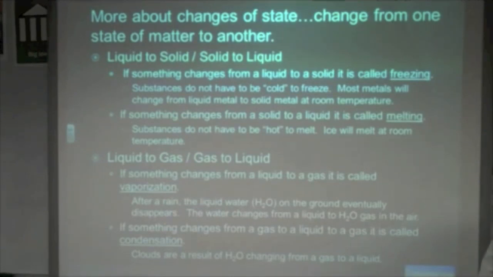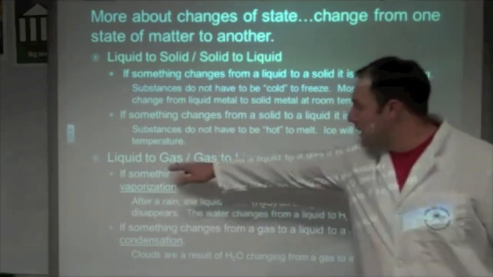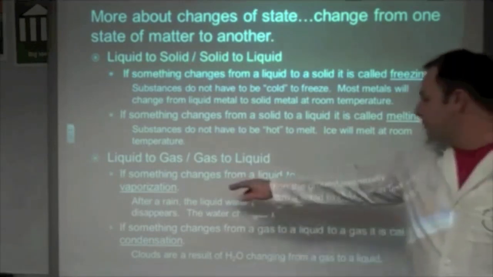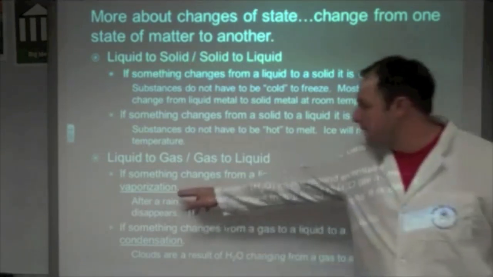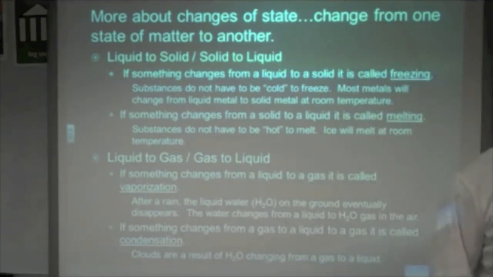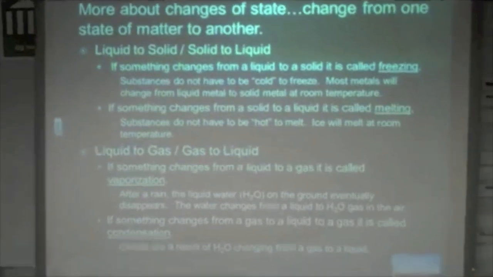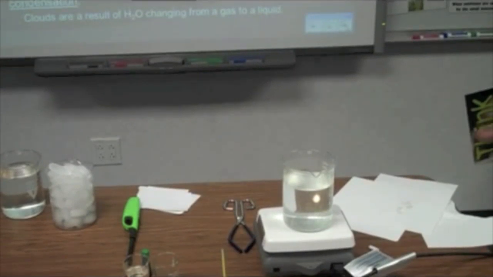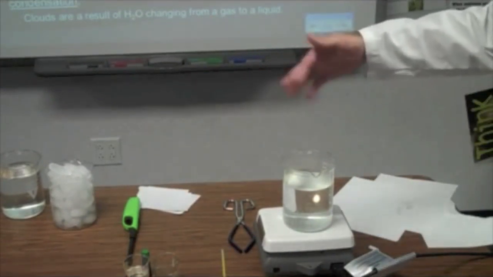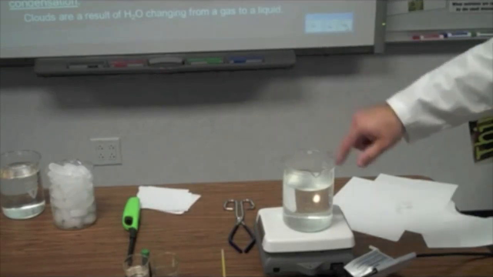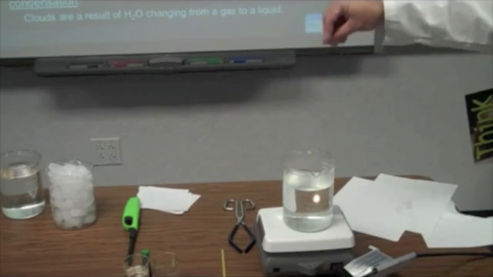The next type of state change is going from a liquid to a gas or a gas to a liquid. Okay? First off, if something goes from a liquid to a gas, it's called vaporization. Again, I have my beaker of boiling water right here, and I've got the liquid water turning into water vapor or a gas. This is vaporization. Going from a liquid to water vapor gas.